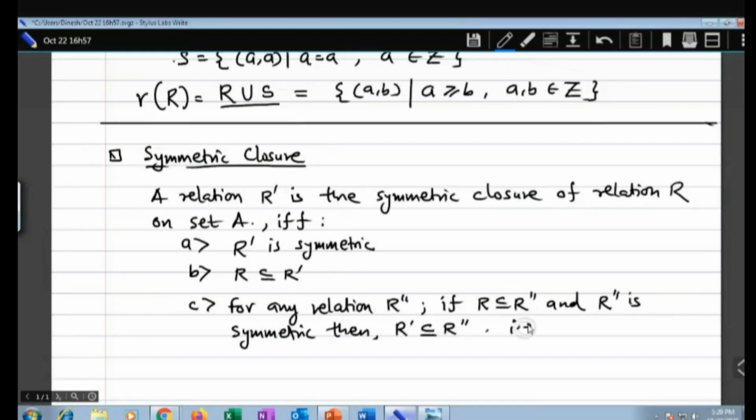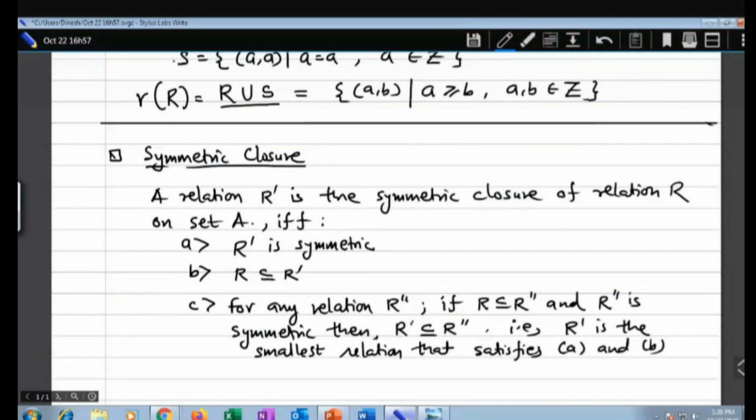This implies that R dash is the smallest relation, or extension, you say, that satisfies condition A and condition B. There may be many relations that will satisfy the symmetric closure of this particular relation R, but we want to find the smallest relation that will satisfy R dash.